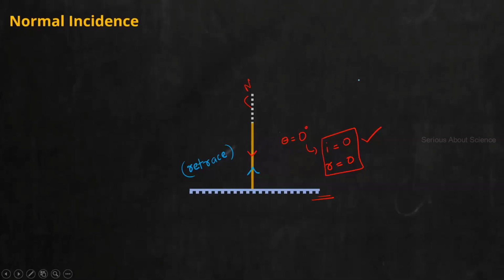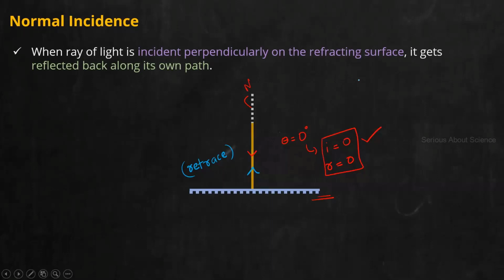So next to note down in your notebook, normal incidence. Now, what do you mean by normal incidence? When a ray of light strikes any reflecting surface. Again, I have made this mistake everywhere. I have written refracting. It is reflecting. Don't mind. So whenever a ray of light strikes a reflecting surface, what happens to that? Here also, this idea is very important. Not any ray, a ray which is striking perpendicular to the reflecting surface, what will happen? It will get reflected back along the same path. So note it down. This is known as normal incidence.